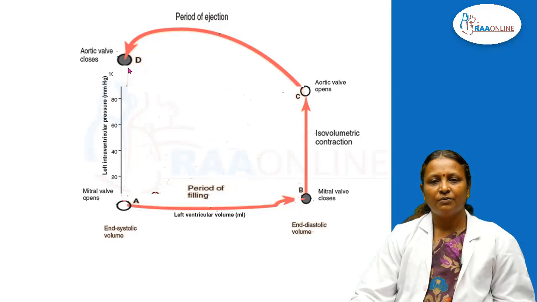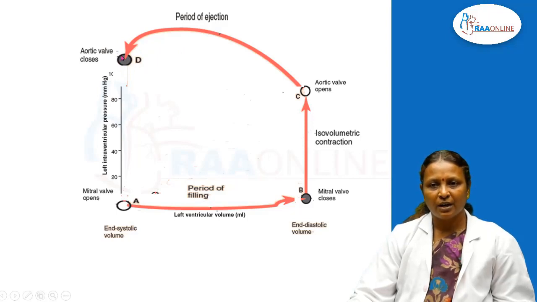The aortic valve now closes. So closure of the mitral valve, the systole starts. The closure of the aortic valve, the systole ends. Closure of the mitral valve produces the first heart sound. Closure of the aortic valve produces the second heart sound.